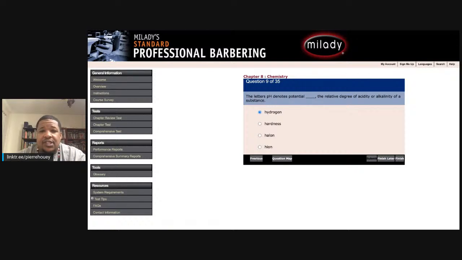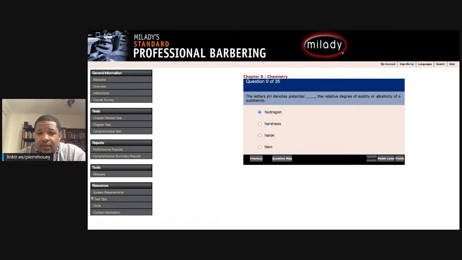Question 17. A blank solution will not dissolve or take up more solute than it already holds at a given temperature. A, pure, B, concentrated, C, dilute, or D, saturated. I know this right off from studying the chapter. That's one of the things you have to know. Saturated. A saturated solution will not dissolve or take up more solute than it already holds at a given temperature.